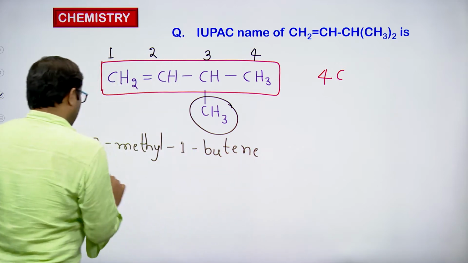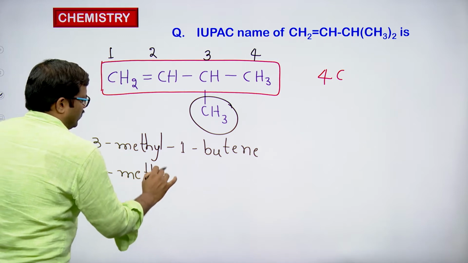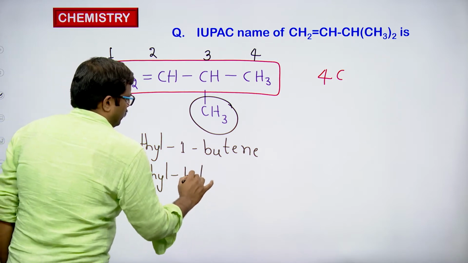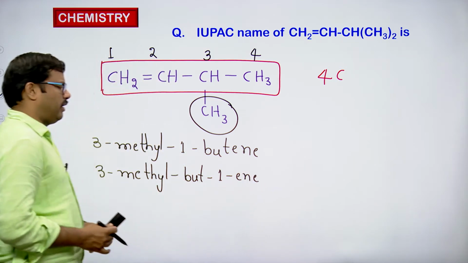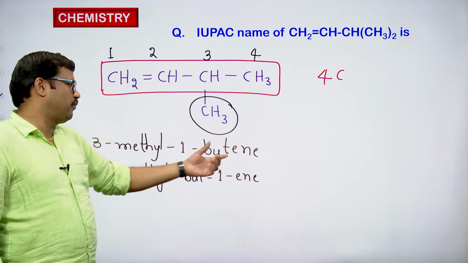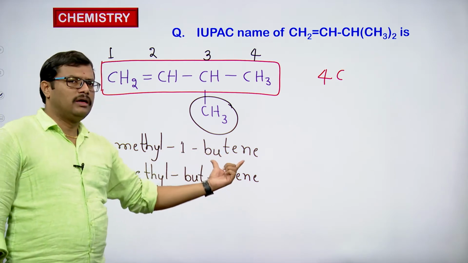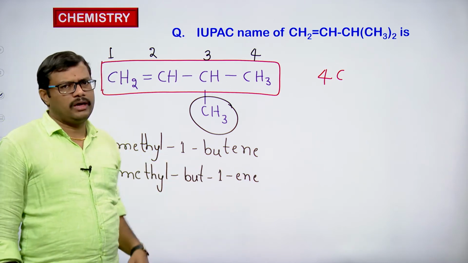Or you can also write it as 3-methylbut-1-ene. This is also a correct way. You can write the location of the double bond before the name of the alkene, or you can write the alk position then ene. Both are correct.